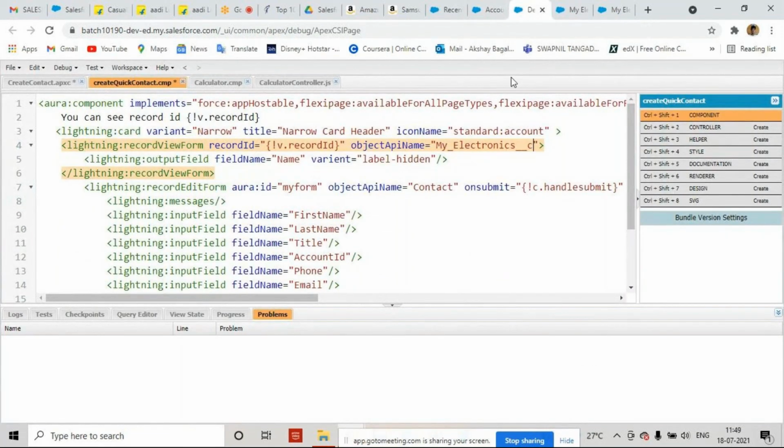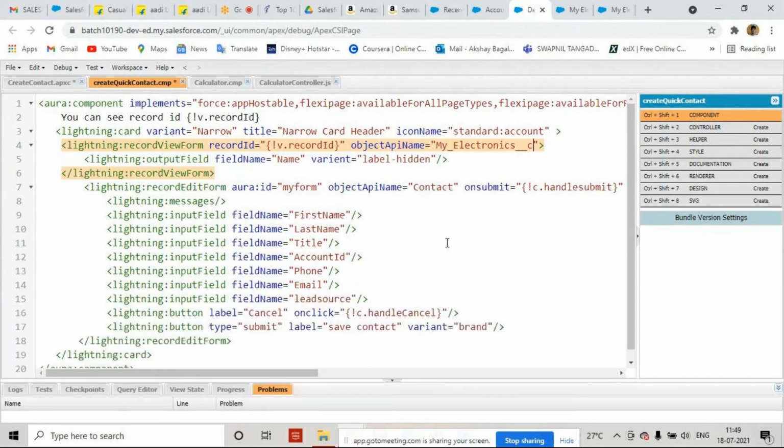If I tell you all this right now, you will say you don't understand anything. So starting step by step, whatever I tell you, that will be good. Don't go for code right now. Unless you know the configuration, you can't do this development. You can do this development only when you know the concept of configuration and administration.